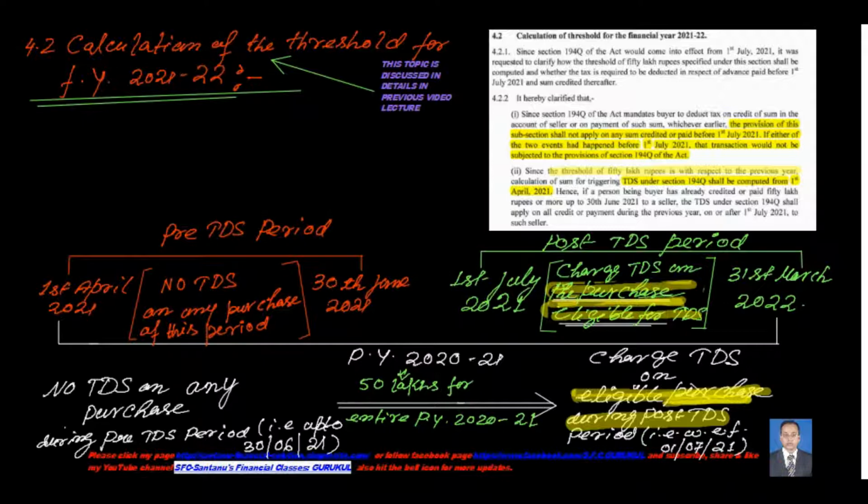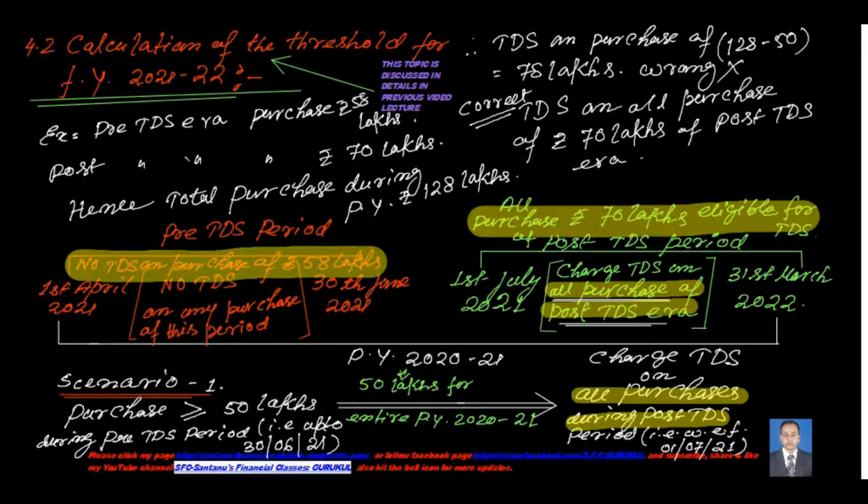If the amount of purchase exceeds the threshold limit, then the excess purchase will be eligible for your TDS calculation. Now there can be two scenarios. Scenario 1, where the purchase in the pre-TDS era is more than or equal to 50 lakhs. But the condition remains the same. We cannot charge TDS on the purchase of this pre-TDS era even if it is more than 50 lakhs.